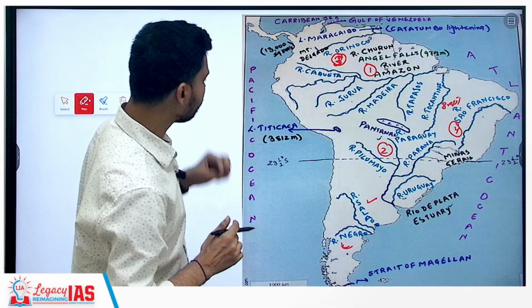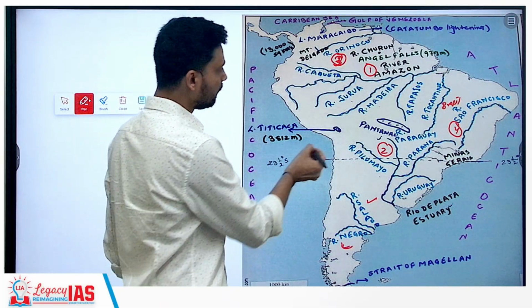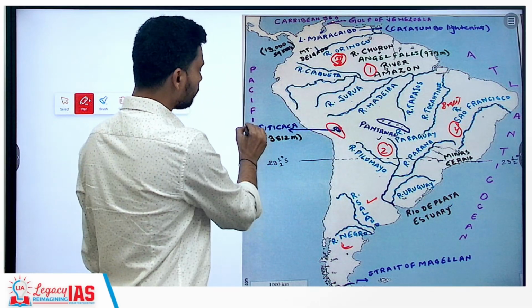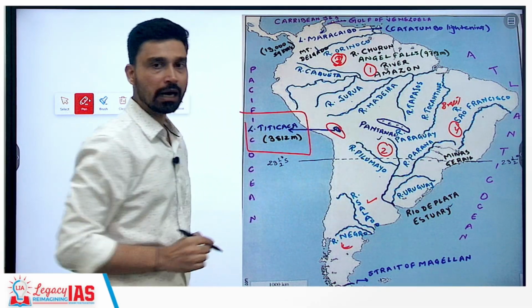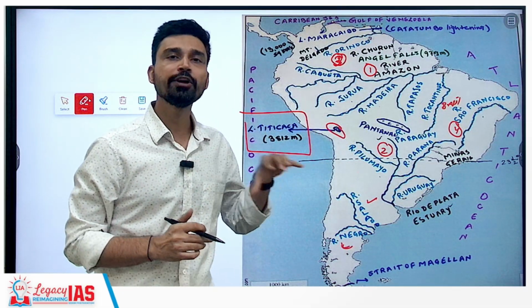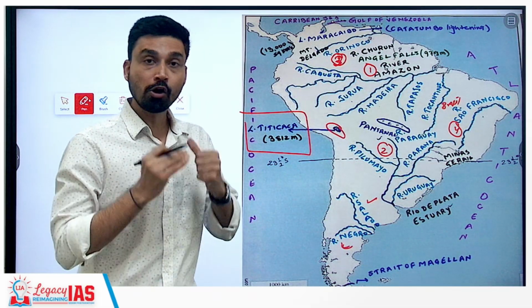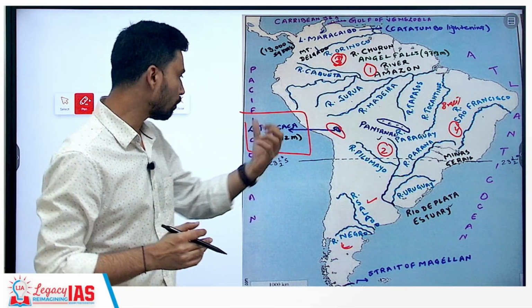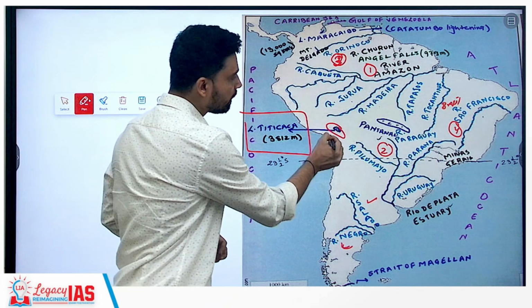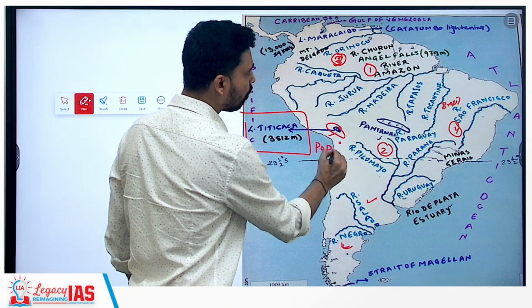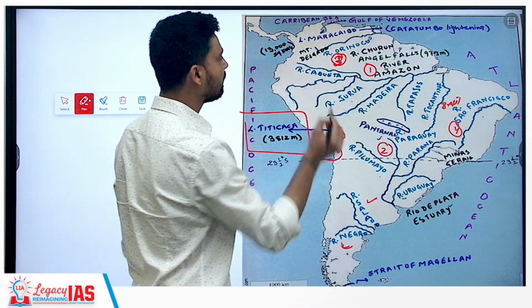Apart from the river system, few other points we have to keep in mind here. In the Andes mountain, you will find on the Peru-Bolivia border a lake that is called Lake Titicaca. Lake Titicaca is considered the highest freshwater lake in South America. Also, it is considered the highest navigable lake in South America. So very important, Lake Titicaca you should keep in mind here. Further down south, you'll find Lake Poopo. Lake Poopo is also a very important lake nearby Lake Titicaca itself.